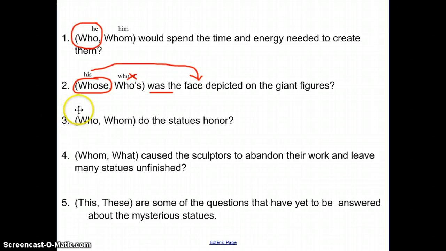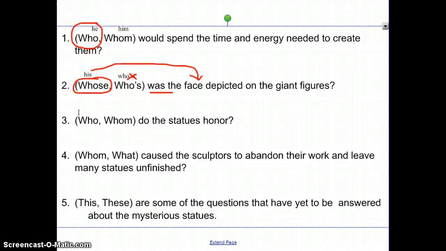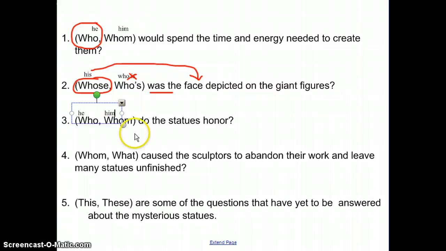Who or whom do the statues honor? He or him? Do the statues honor he, or do the statues honor him? The correct answer is him, so the correct pronoun is whom. Now we're looking at two different ones, whom and what. And so we talked about the difference between whom and what. Whom refers to a person. What refers to a thing or maybe a situation.